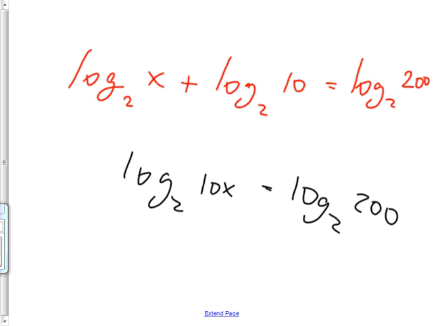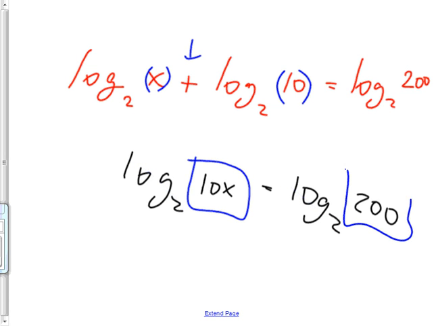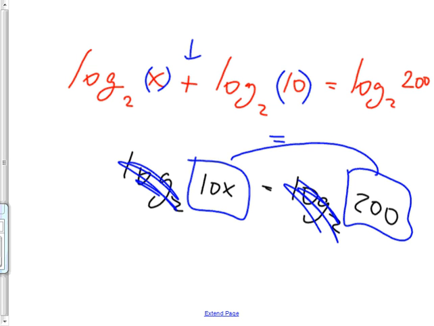Okay, now, do you see? All I did there was take this x and this 10 and make a multiply out of the add that we had before. That's called condensing. But now these can kind of cancel, although they don't really cancel. All that really happens is that if the bases of the logs are the same, then the arguments must be equal. So that equals that. It's just kind of nice to think of it as when this disappears, there's still an equal sign there, right? And then the answer must be x equals not 2, but 20.